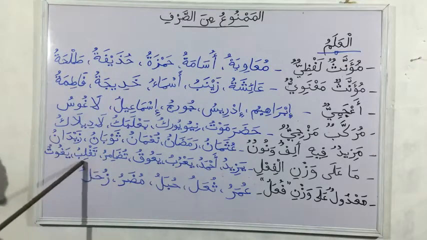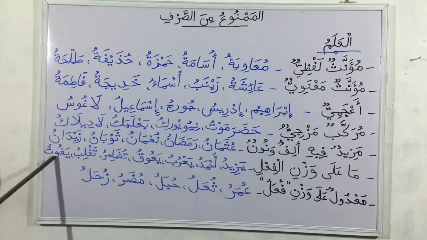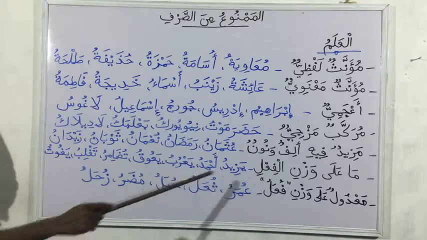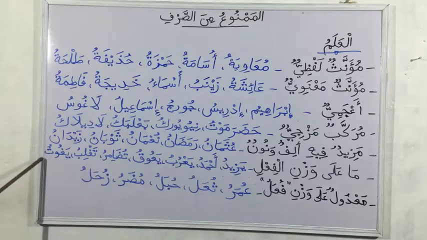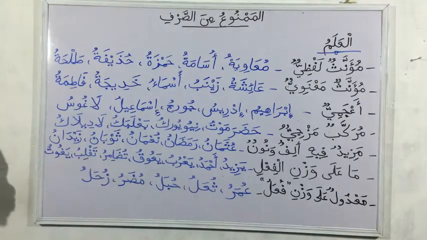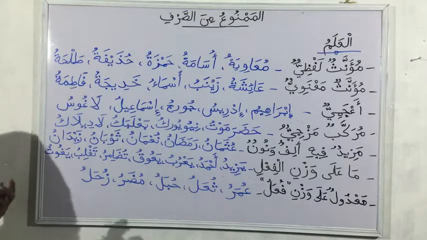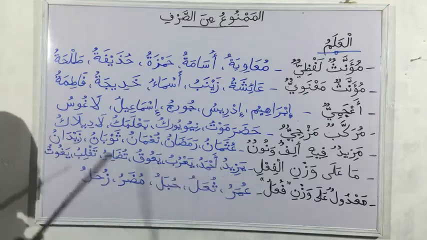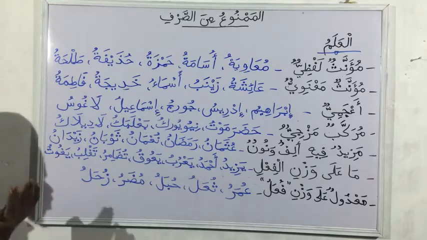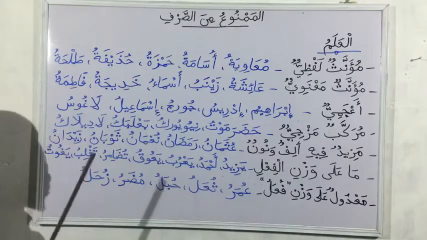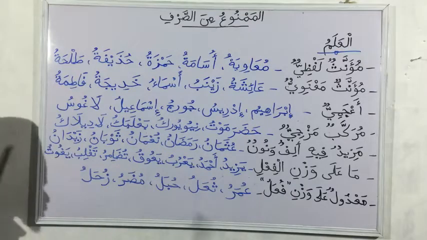Then we have Taghlibu. We have Taghlib, and we have Yaghuth. So Yaghuth, like Ya'uq, is also the name of an idol. And they are all in the form of a fi'l, but they are not fi'l. When you see them in context, you will not see them as fi'l. When you see them in context, that is when you are going to get the grasp of what they are doing. So they are nouns and not fi'l. They just come in the shape of fi'l. So when they come like that, they are mamnu min as-sarf. They don't take tanween, and when they are supposed to be majrur, they will take fatha.